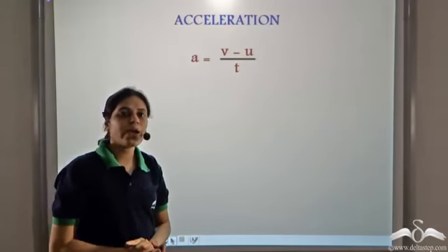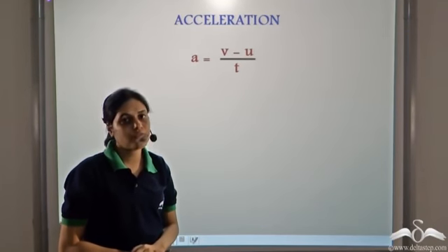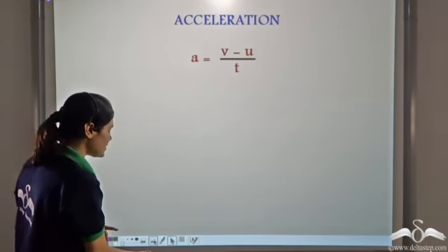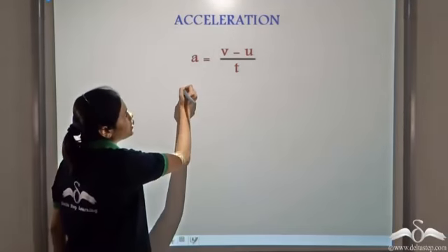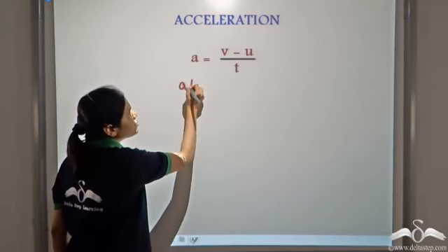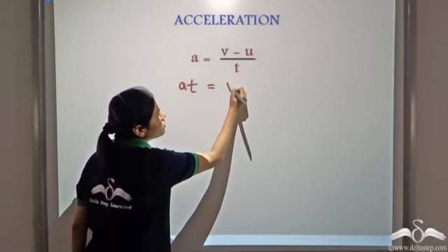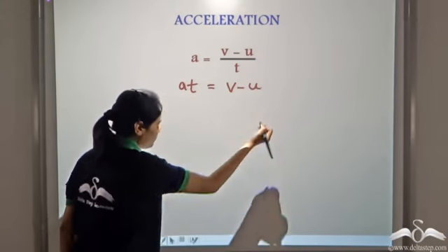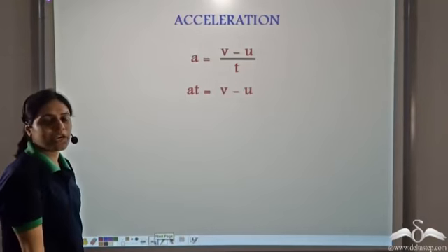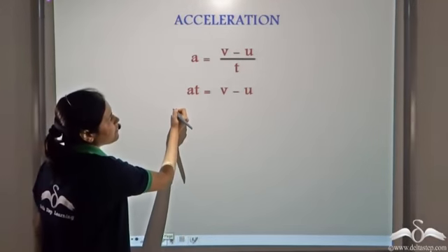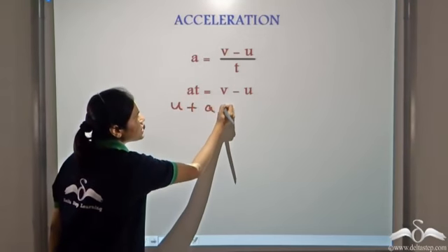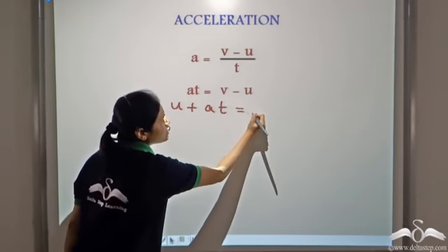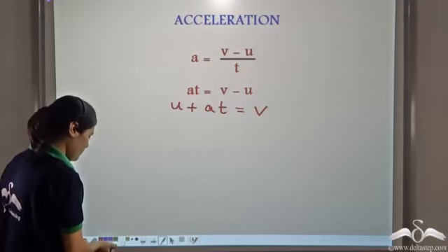Let us assume acceleration to be constant for the time being, and let's see what happens. Simplifying this equation, we get a into t is equal to v minus u. Now, if we add u to both sides, we get u plus at is equal to v.